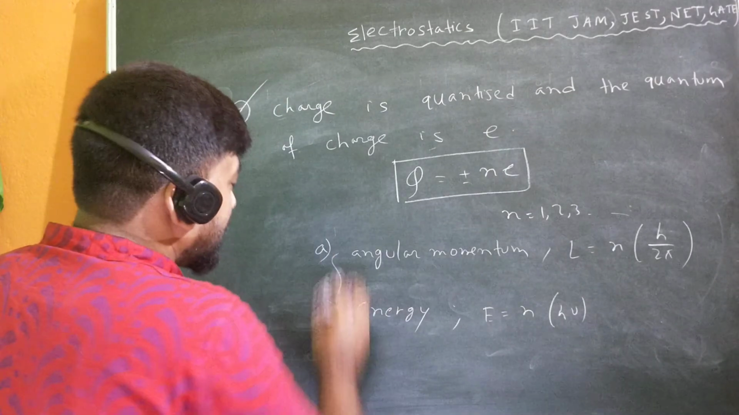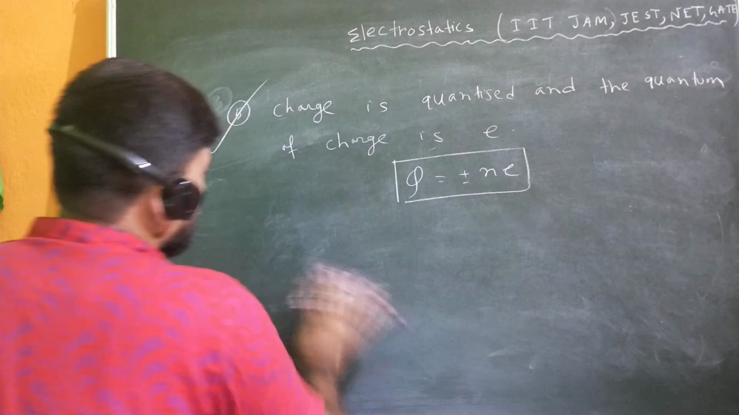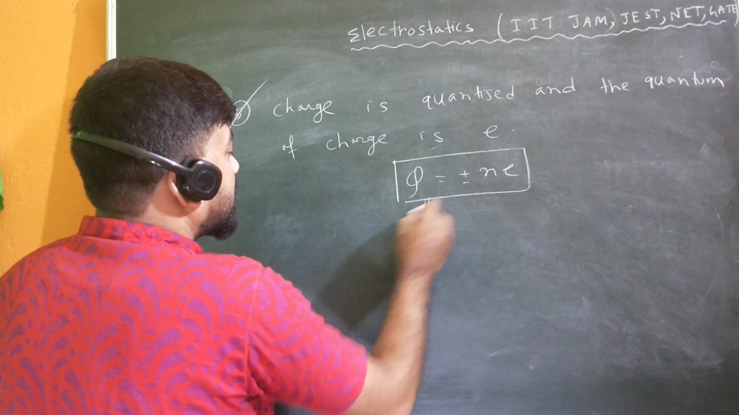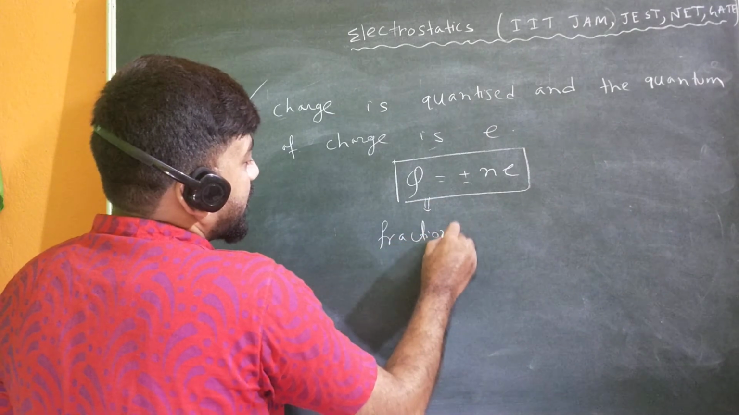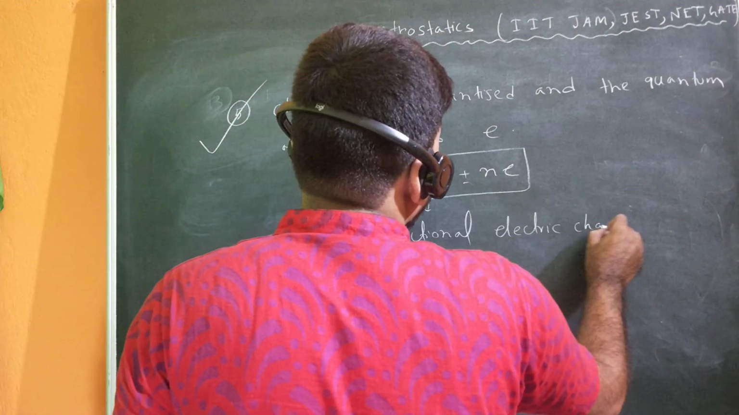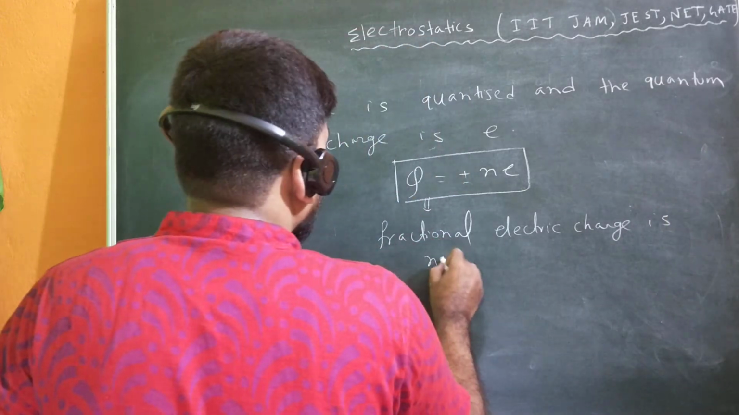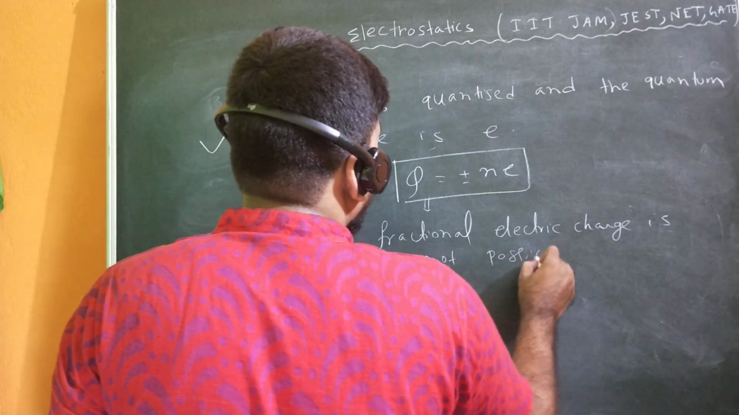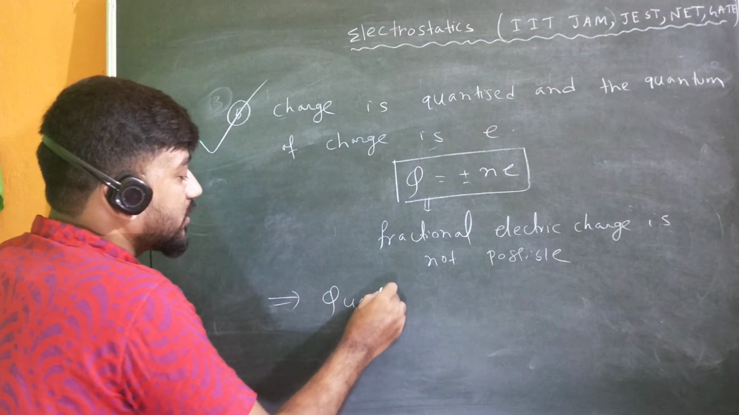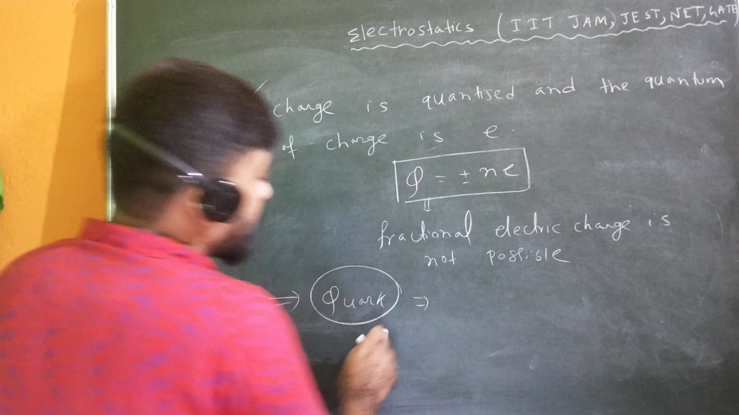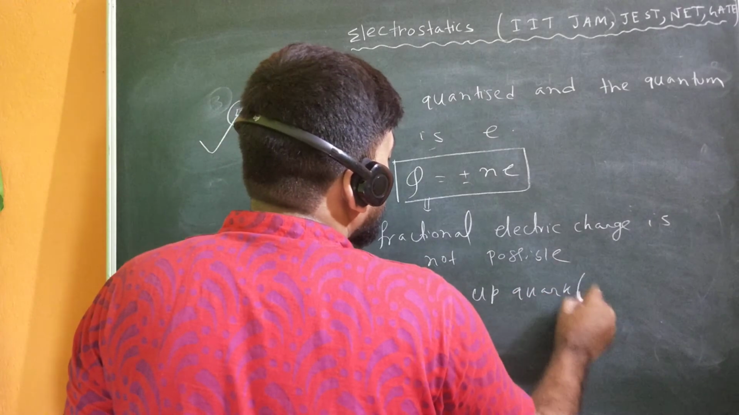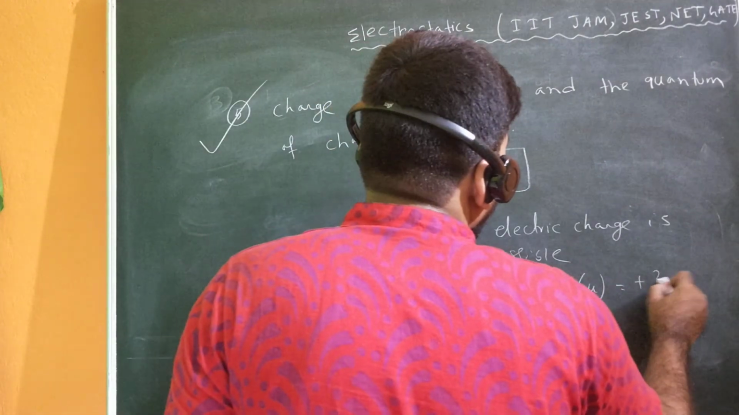Another thing, if you talk about this quantization of charge, fractional electric charge is not possible. But theoretically we can see fractional charge in quarks. We will study quarks in particle physics, and there you can see the quark has fractional electric charge. Like if you talk about the up quark, that is u, its charge is plus 2 by 3 e.